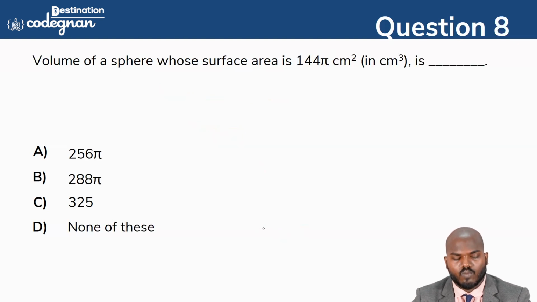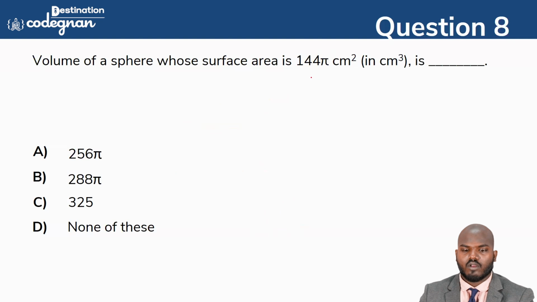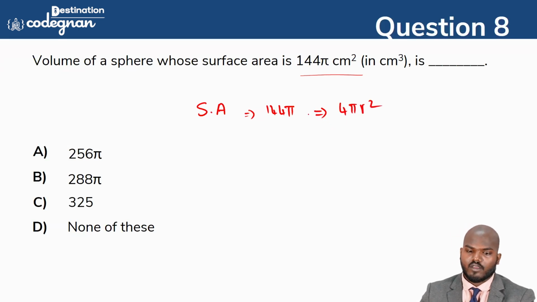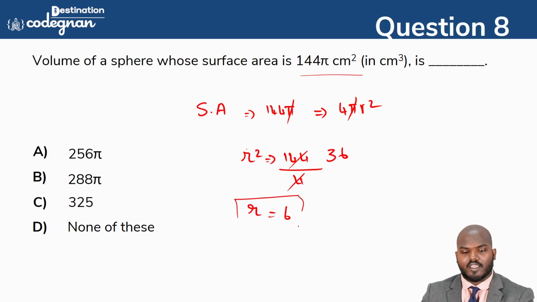Okay, so next one, there is a volume of a sphere whose surface area is 144 pi centimeter square. They are asking the volume of the sphere only, and they have given the surface area. So the surface area of the sphere has the value 144 pi centimeter square. The formula for the sphere is 4 pi r square. Pi we can cancel here, and taking the 4 across, 144 by 4 gives the value 36 for r square, and we can say that r is equal to 6 directly.